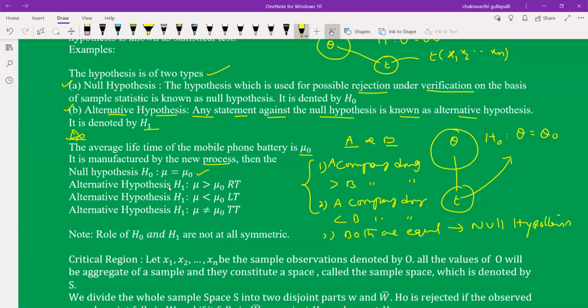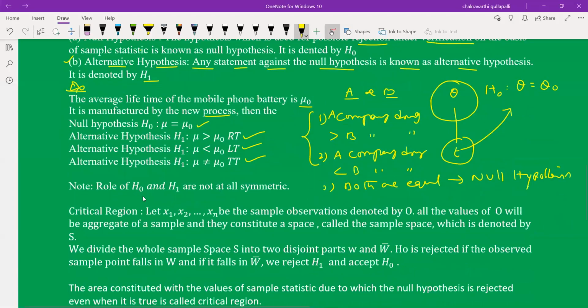The alternative hypothesis may be of three types: mu greater than mu naught, mu less than mu naught, or mu not equal to mu naught. The first alternative hypothesis is called a right tail test, the second is a left tail test, and the last is a two tail test. The thumb rule: if the alternative hypothesis is in the form of an inequality, it is called a one tail test. These two are one tail tests. The not equal to form is called a two tail test. This is a simple technique.